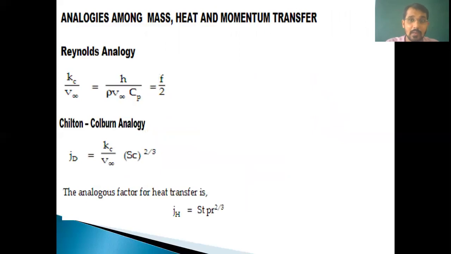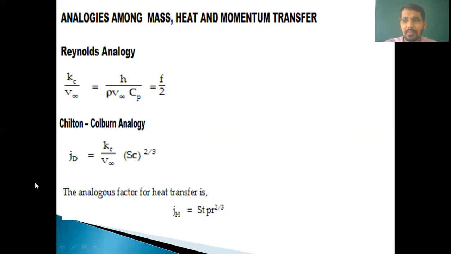After that, we have seen similarities or analogies among mass, heat and momentum transfer. So what is the significance of this analogy? For designing purposes this is useful. If you have any characteristic or defined factor in mass transfer, how do you find the same factor in heat transfer or momentum transfer? For those things, these analogies play an important role.